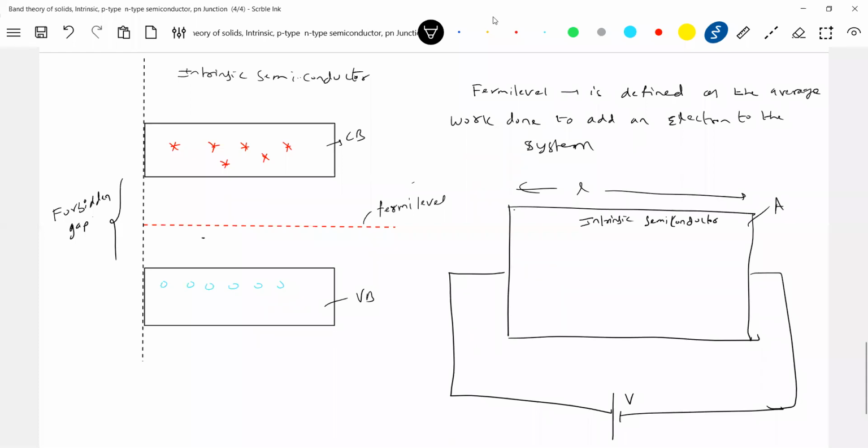Now, what is an intrinsic semiconductor? It contains free electrons in the conduction band and holes in the valence band. First we'll talk about the free electrons. The free electrons will start moving like this.